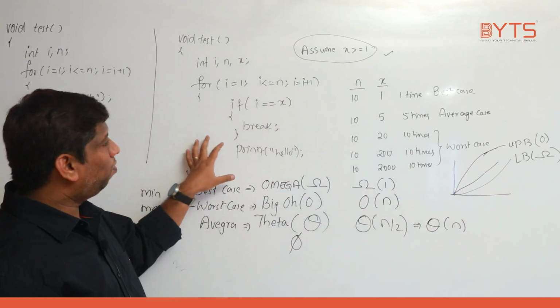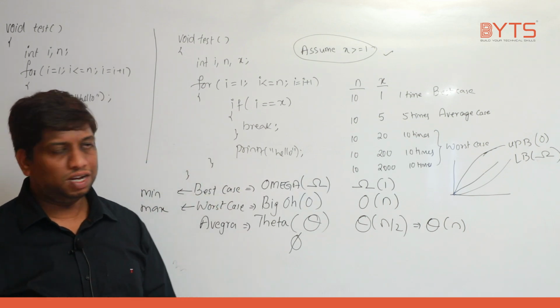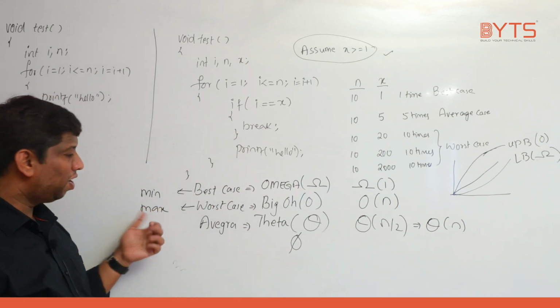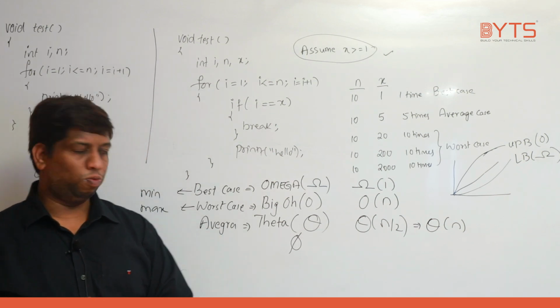So this loop will not go below 1, above 10. That's what I mean to say, right? So that is the reason we are telling minimum and maximum. Worst case, what is the meaning of worst case? Beyond that you are not able to go.